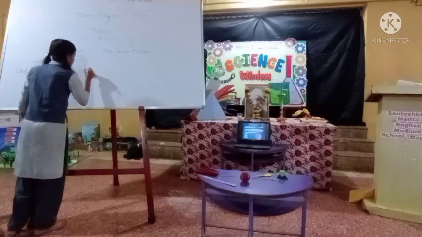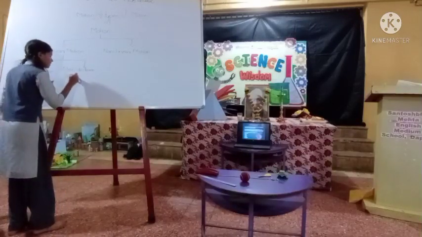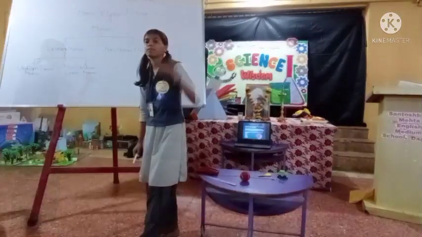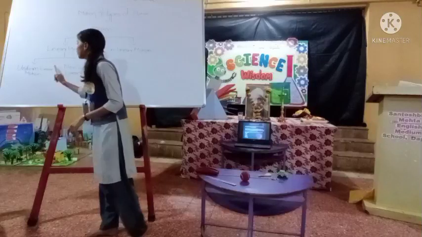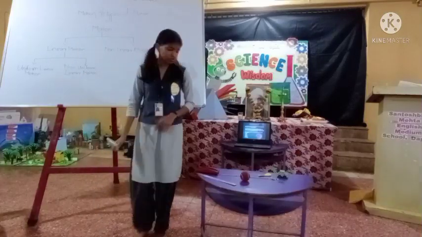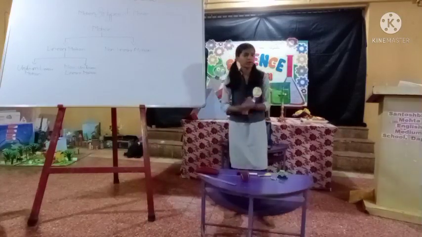Interesting? There are two subtypes. First is uniform linear motion and second is non-uniform linear motion. Now we will see what exactly is meant by uniform linear motion.